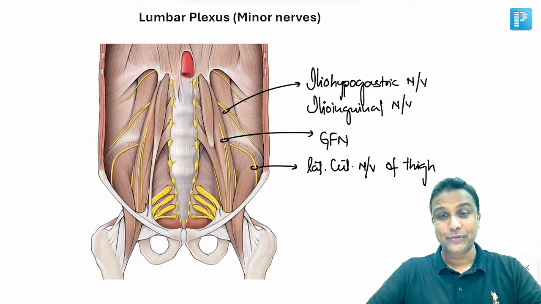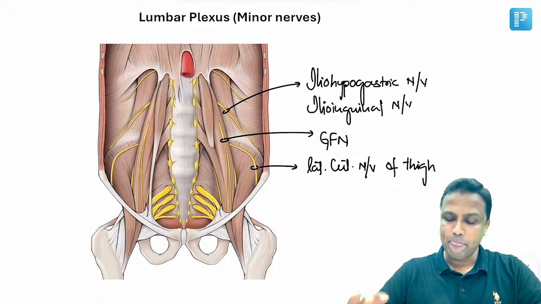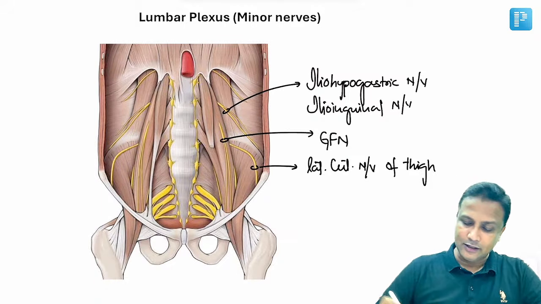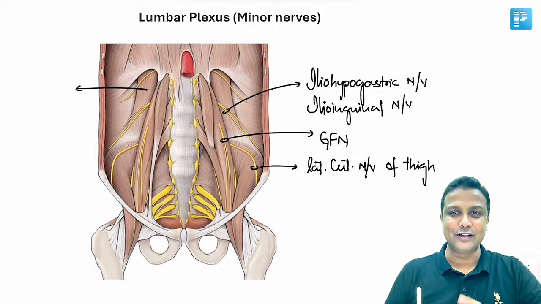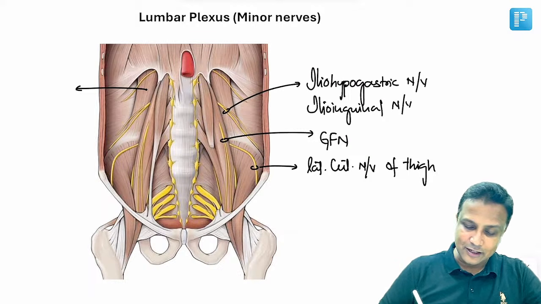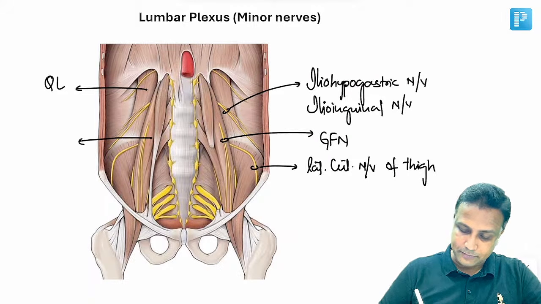Thank you. Nowadays in your exam they are giving this image based question and you need to identify the small nerves over here. What is the way to identify them? Number one, you are able to see one rectangle shaped muscle over here, and this rectangle shaped muscle, of course, will be quadrangular. So therefore quadratus, and it is present in which region? Lumbar region. So quadratus lumborum. And yes, this muscle here will be your psoas major muscle. Quadratus lumborum, and this one here will be the psoas major muscle.